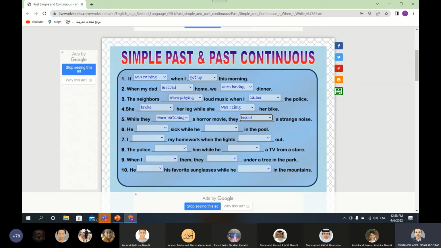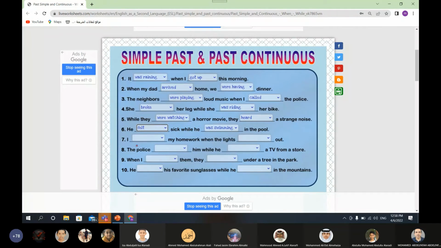Number 6. He what? Sick. While he what? In the pool. Look here, students, while he swam, was swimming. He plus was plus verb plus ing, past continuous, because we have the connecting word while. While he was swimming in the pool, what did he feel? He felt sick. Was feeling sick or felt sick? Felt, excellent. He felt sick while he was swimming in the pool.